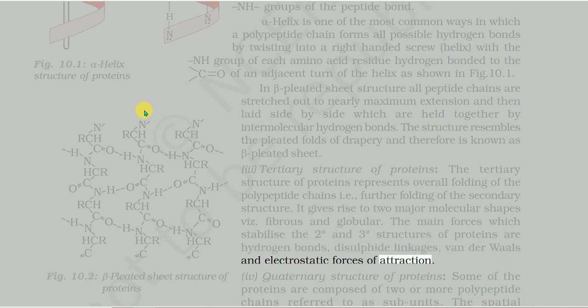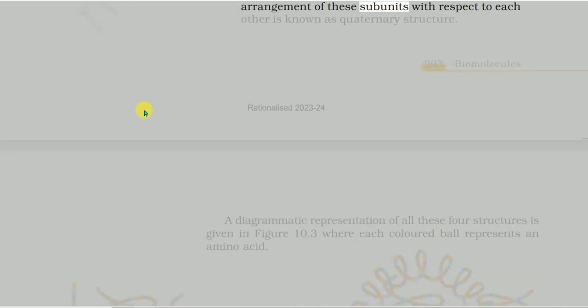4. Quaternary structure of proteins. Some of the proteins are composed of two or more polypeptide chains referred to as subunits. The spatial arrangement of these subunits with respect to each other is known as quaternary structure.